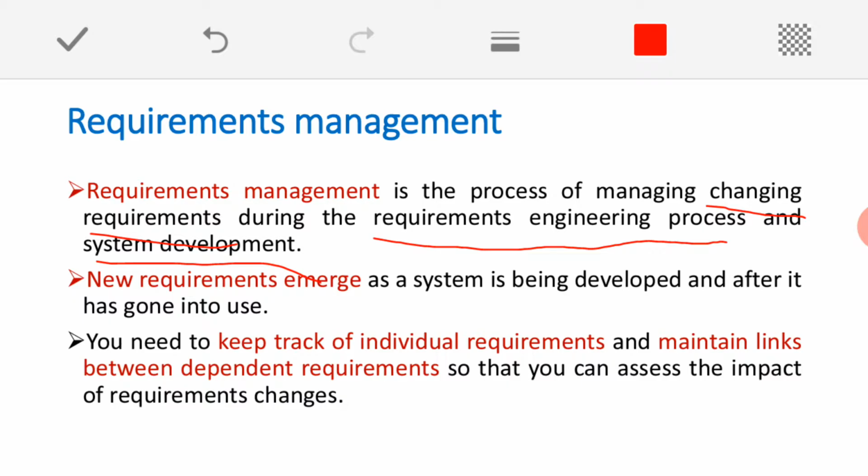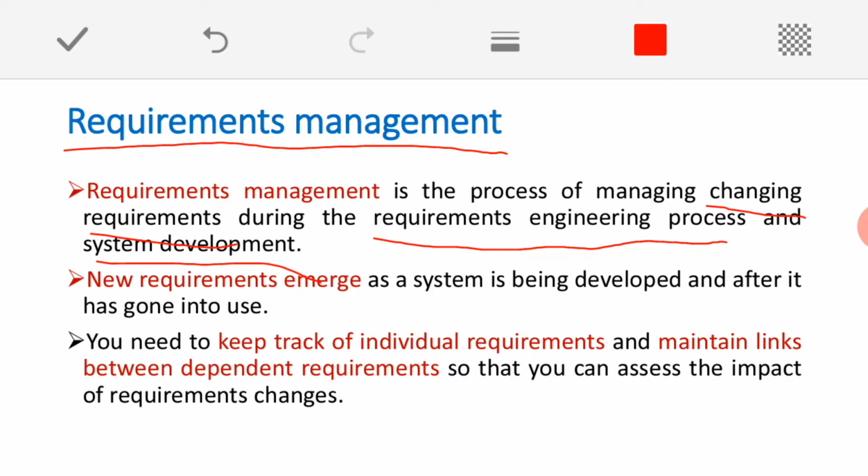This overall process covers how these requirements are going to be changed, which requirements have changed, and what the effect of this is on design and development. And changing one requirement, how is it going to affect the other requirements in the overall system? For all these things we perform requirements management.